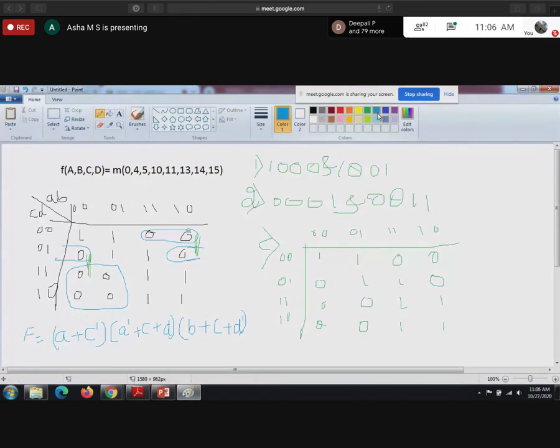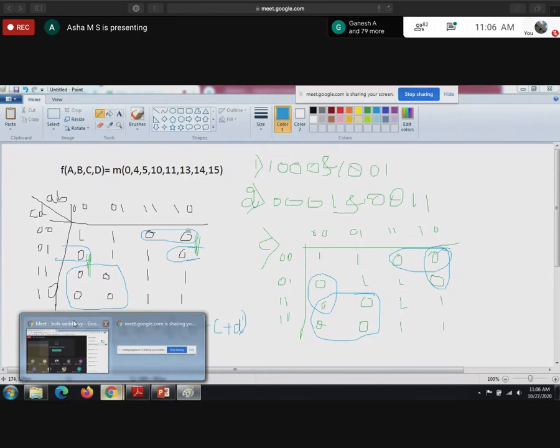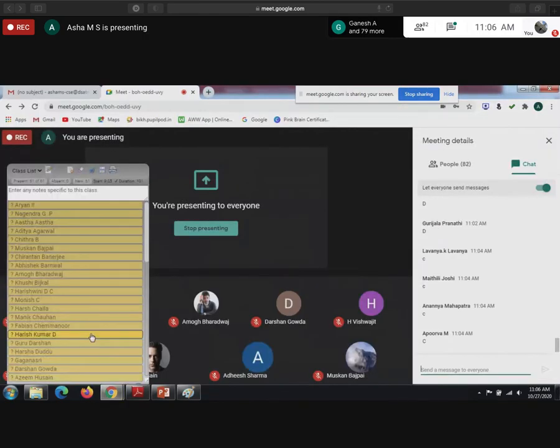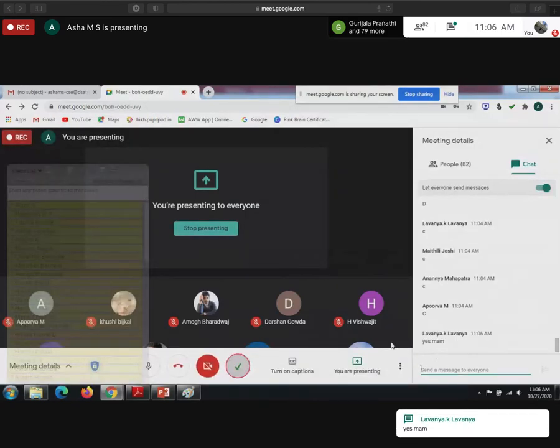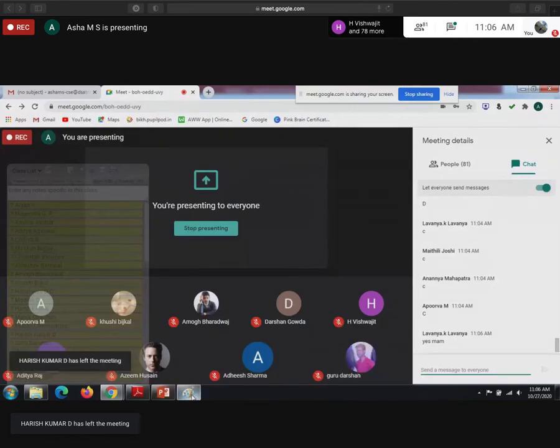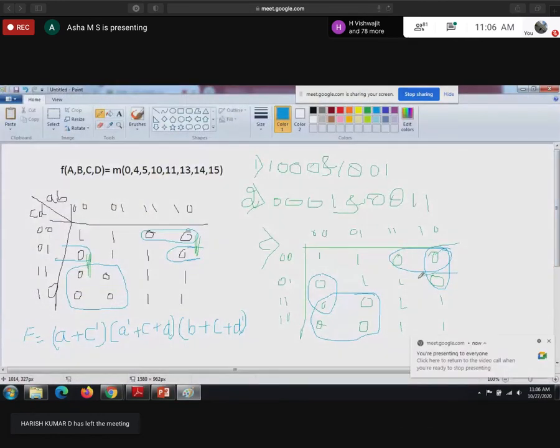Now you do another grouping which is going to remove the static hazard. So this one, this one, this one, and this one. Okay, we got 1 quad 3 pair. Everybody got the same? Hey, one more thing. This also we need to group adjacent ones. The original we need to retain as it is.